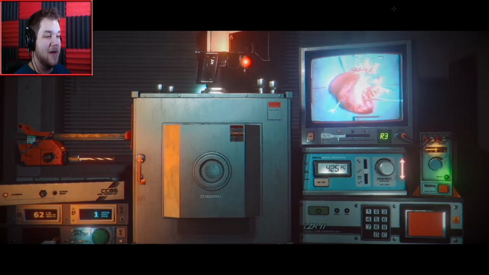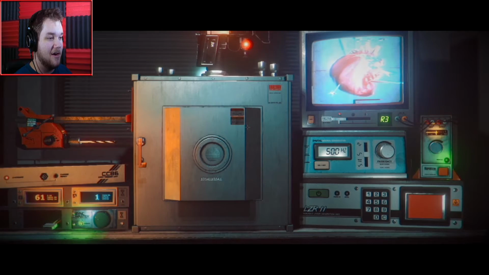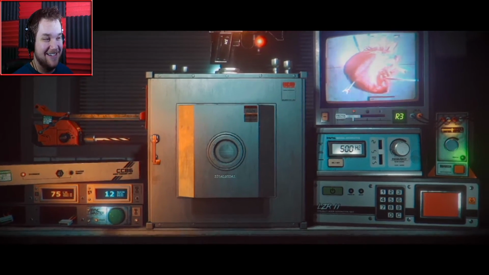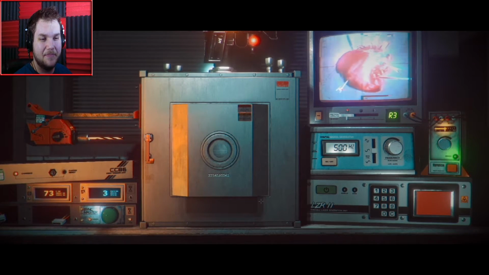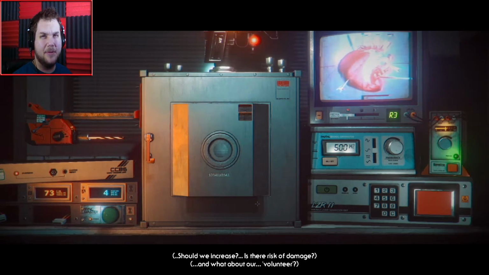This always reminds me of Back to the Future. Because, like, in the intro sequence of Back to the Future, they had, like, you know, Marty turning on the amp and all of that, and whatever, it doesn't matter. It's 80s. 80s references. Seeing some fluctuations in activity. Alright. It was always aesthetically pleasing for me for whatever reason.